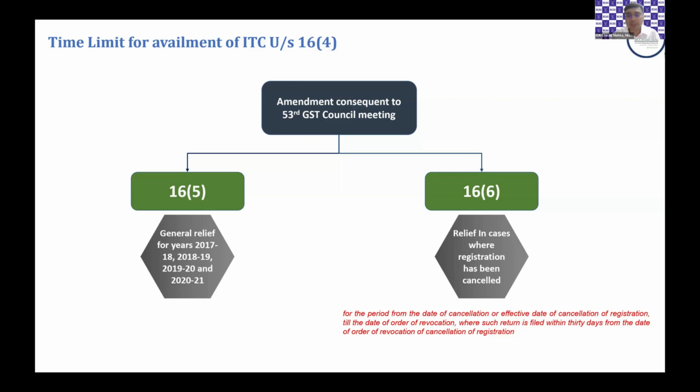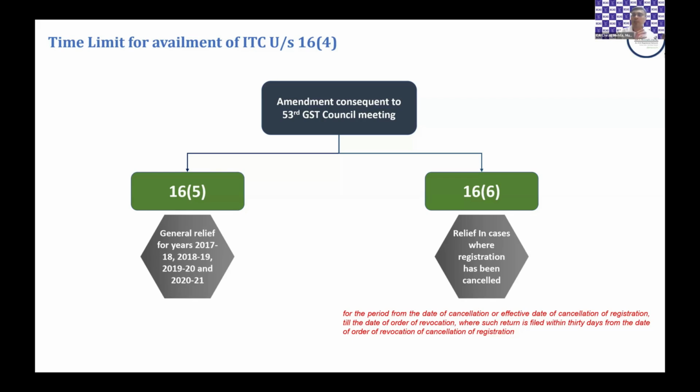So the 53rd Council Meeting gave this relief by proposing the insertion of sections 16.5 and 16.6 in the CGST Act. While 16.5 gives a general relief for 4 years, that is 2017-18, 2018-19, 2019-20, and 2020-21, it gives an outer limit of 30th November 2021: any document, that is invoice or debit note, dated anywhere between 1st July 2017 and 31st March 2021, if the taxpayer has claimed credit pertaining to these documents by 30th of November 2021, everything is relief.